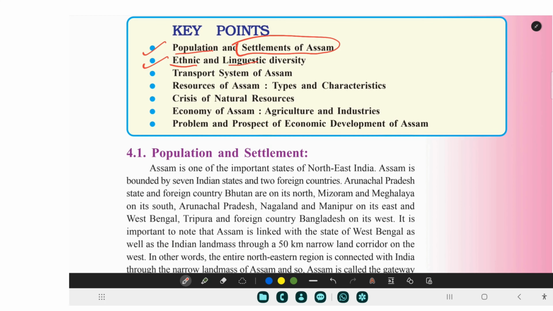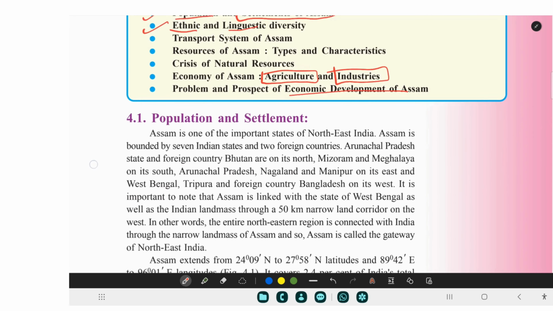And then the economy of Assam. What are the basic economies of Assam? What are the important economies that we have? Here we are going to mostly focus on agriculture and industries. What are the different industries that we have in Assam? Then the problems: what are the problems because of which we are not able to develop? And also the prospects in future: what we can do for the economic development of Assam. These are the key points that we are going to study in this chapter.